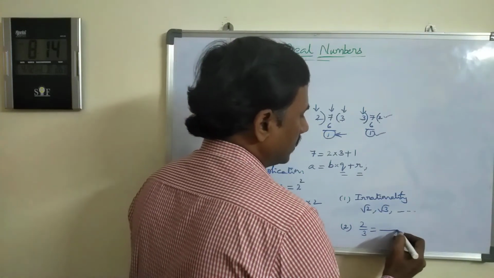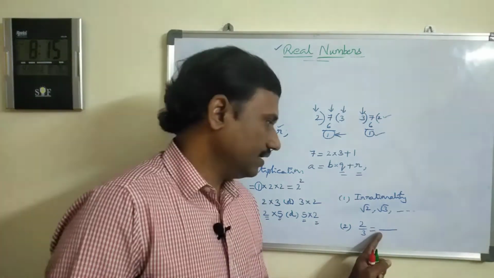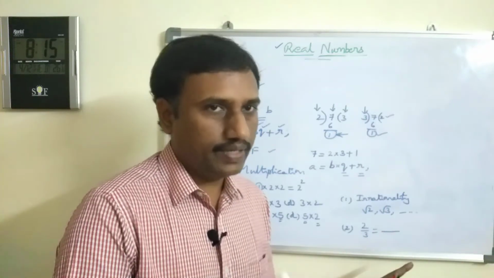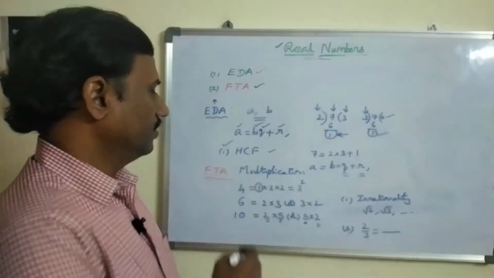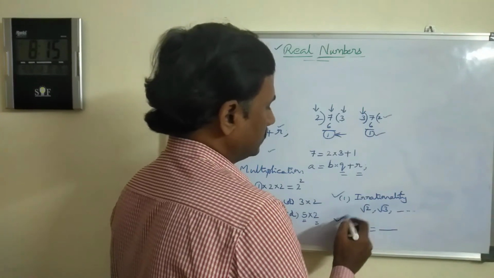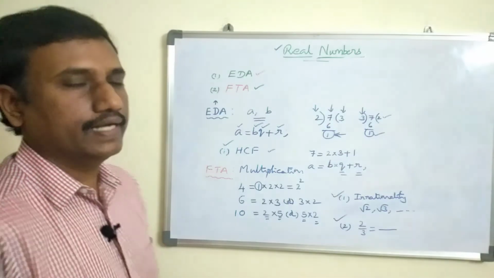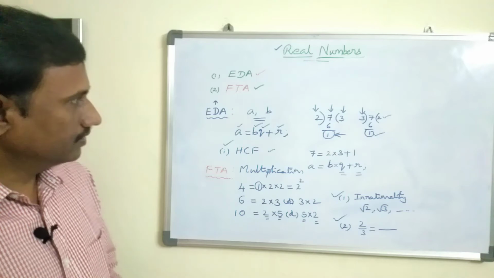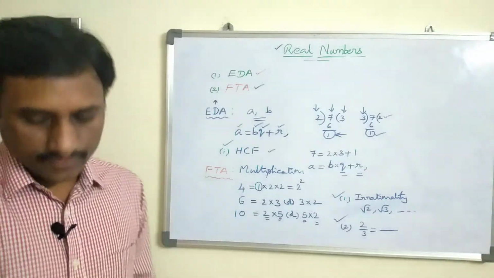If we want to write the decimal form and find whether it has a terminating or non-terminating decimal without actual division, here also we will apply the fundamental theorem of arithmetic. These two are the main applications here, and the main application of the Euclid division algorithm is to find the HCF of given positive integers. Okay, this is briefly about the Euclid division algorithm and the fundamental theorem of arithmetic.